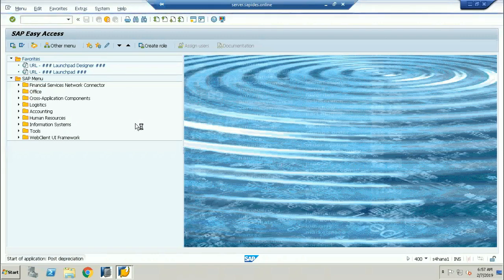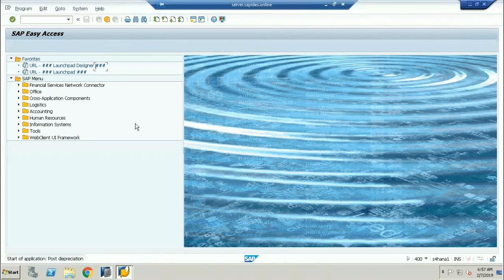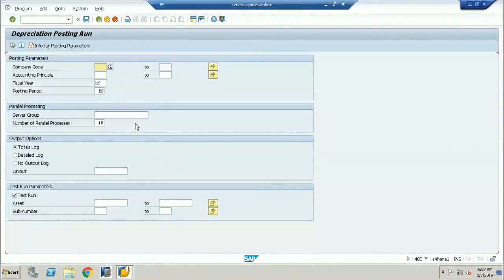Now the complete procedure has been changed in SAP S/4HANA, and I'll explain the difference between the old one in ECC and SAP S/4. Now we are going to see a new field called the accounting principle, so we can calculate based on the accounting principle. This is the transaction code I'm going to use to calculate the depreciation and post the depreciation of an asset.